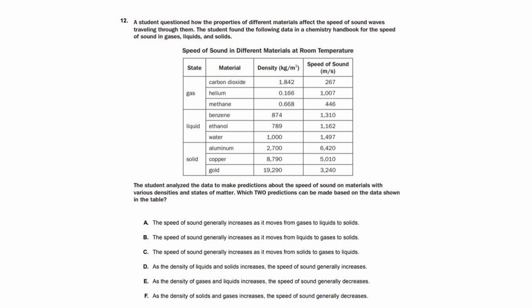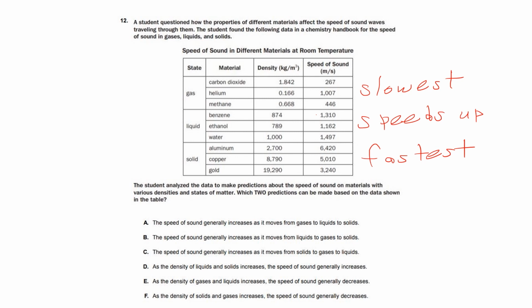If you notice, as a sound wave travels through a gas, it seems to travel slowest through the gas. And you can tell because if you look at these numbers, these are the smallest numbers for density and also for the speed of sound. But then as it goes through a liquid, that sound wave actually speeds up. How can I tell? Because I'm looking at these numbers right here and I can see that the sound wave speeds up. And then as I look through a solid, the sound wave actually travels the fastest through a solid, just by looking at this diagram right here.